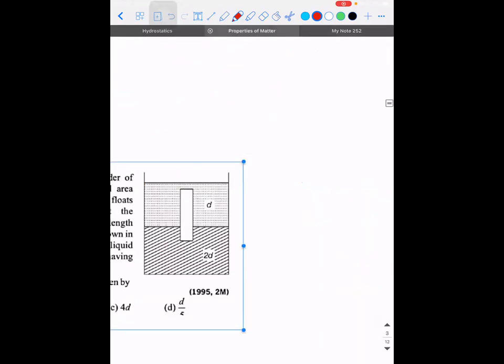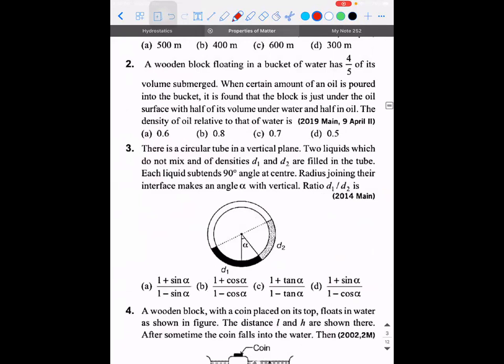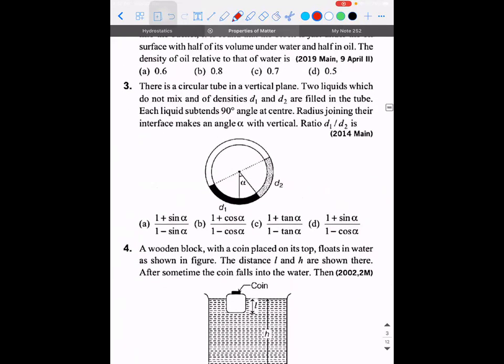Now, let's see. We'll try this third one. There is a circular tube in a vertical plane. Two liquids which do not mix, of densities D1 and D2, are filled in the tube. Each liquid subtends a 90-degree angle at center R. Now the radius joining their interface makes an angle alpha with the vertical. Find the ratio of D1 by D2.